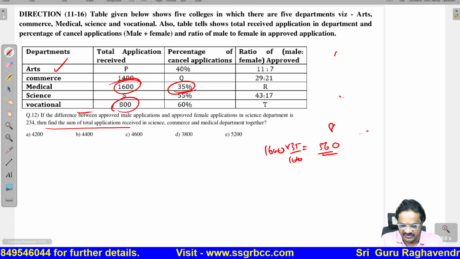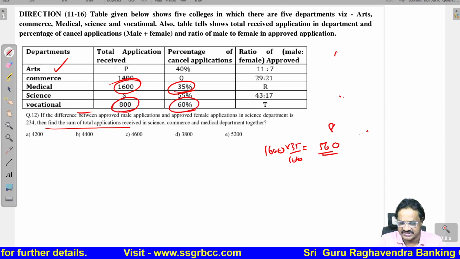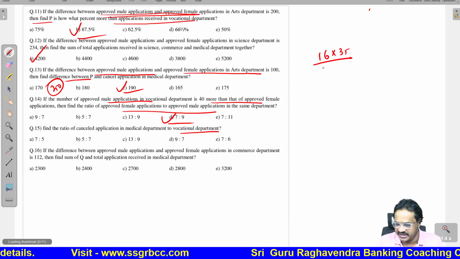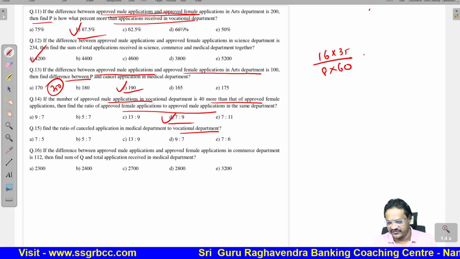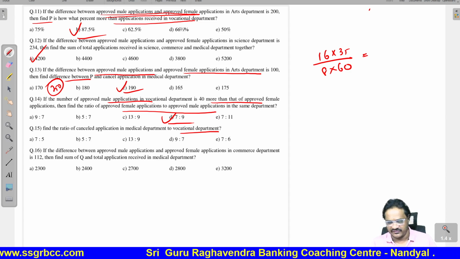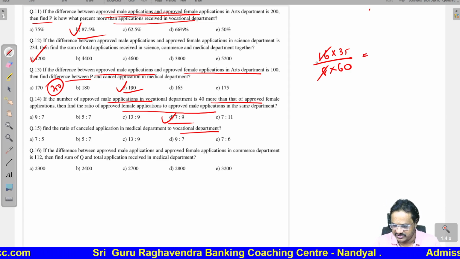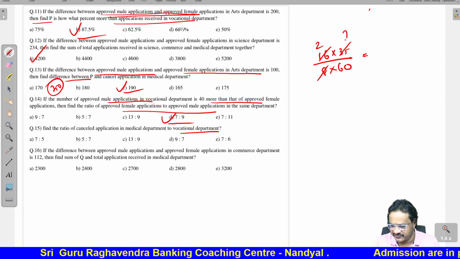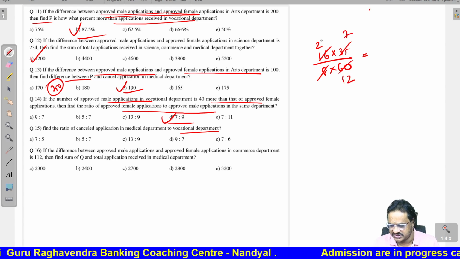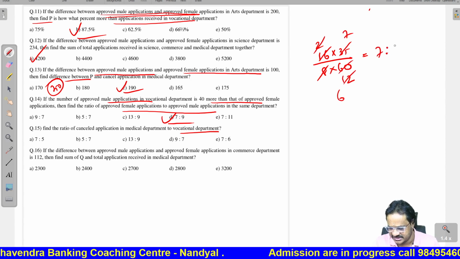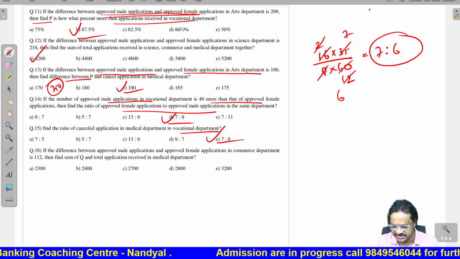Then to that of vocational. In vocational we are having 800, cancelled are 60. So we should take 8 into 60. We should find this ratio. See, 8 ones, 8 twos, then 5 sevens, 5 twelves, 2 ones, 2 sixes. The answer is 7 is to 6.